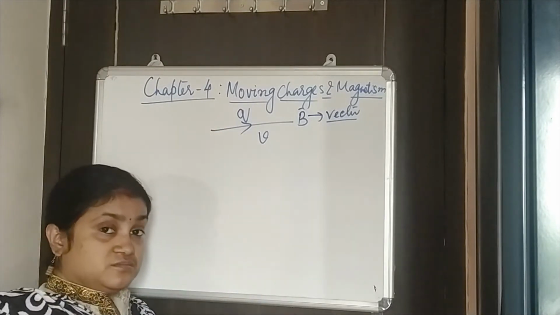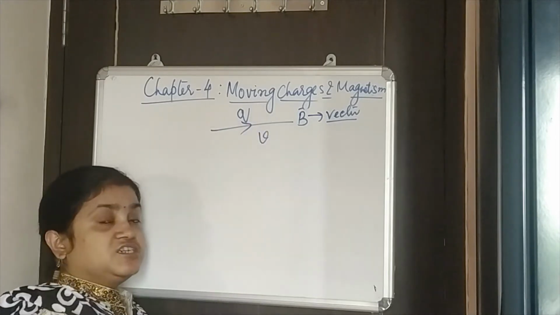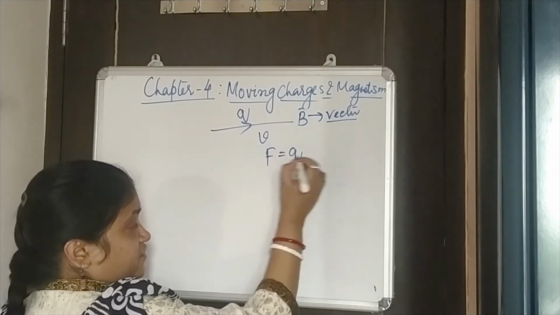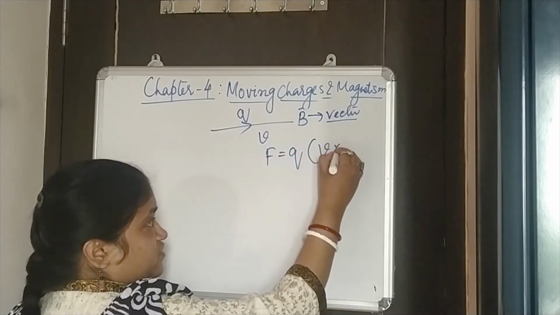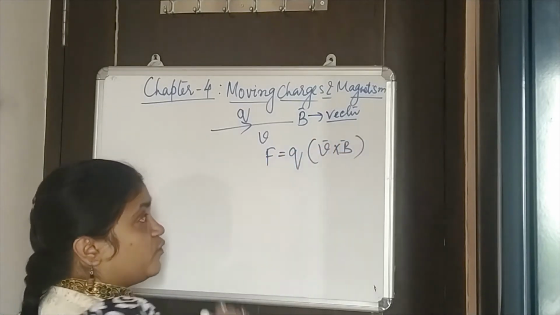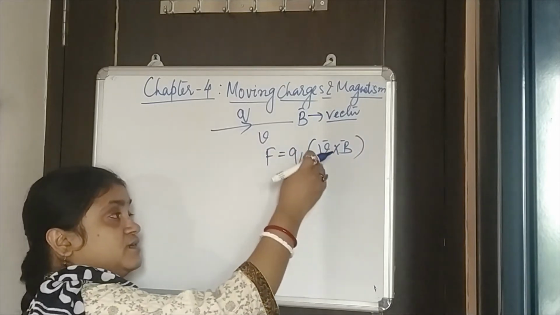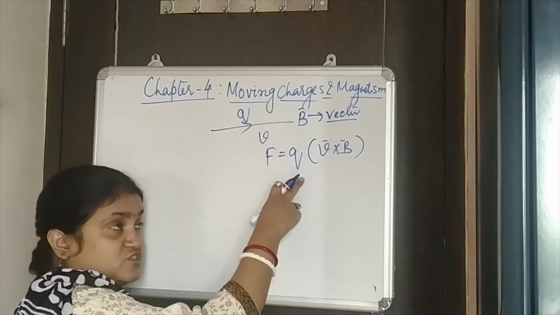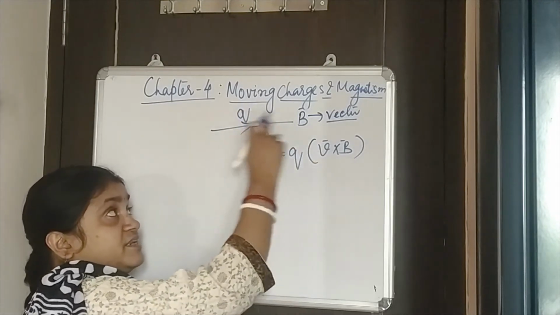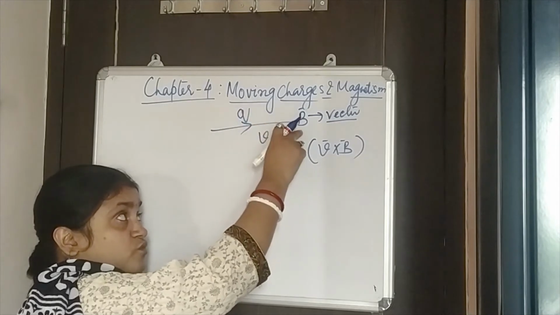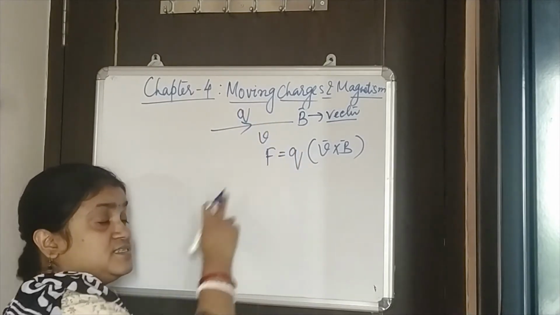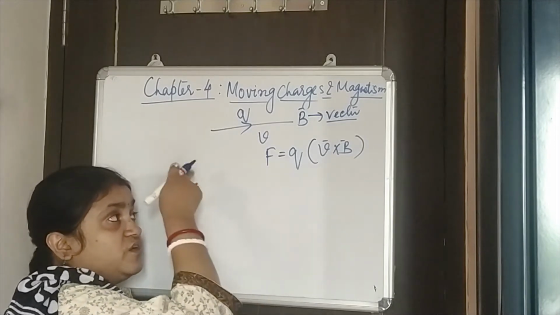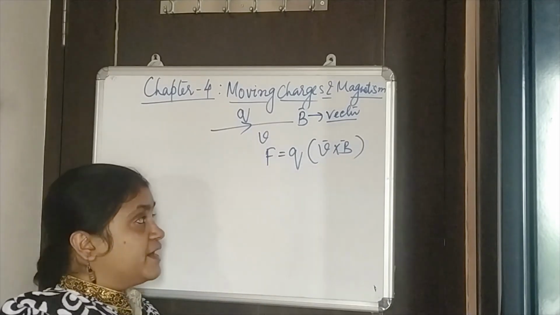This force is given by F equal to Q into V cross B, where V is the velocity of this charge, Q is the amount of the charge, and B is the magnetic field through which it is moving, and the force is the magnetic force felt by this charge while it is moving through the magnetic field.